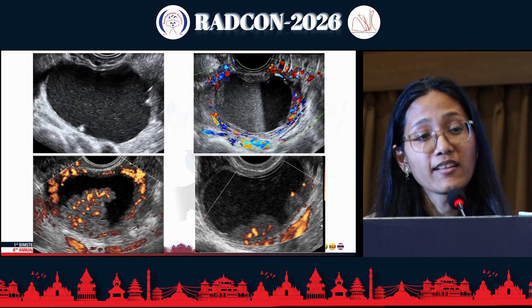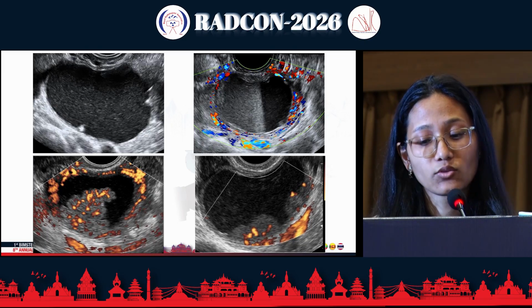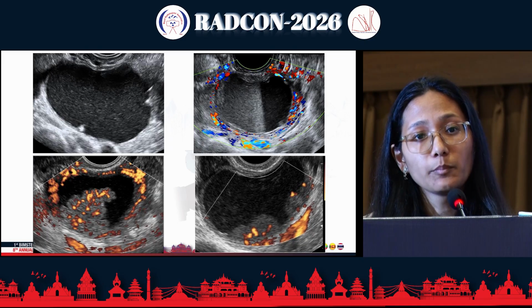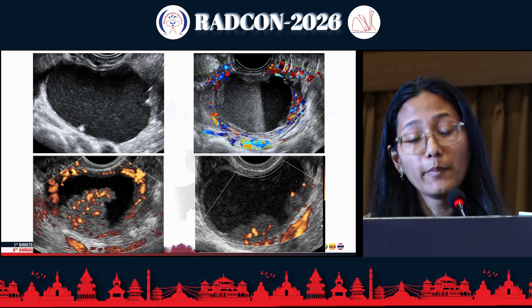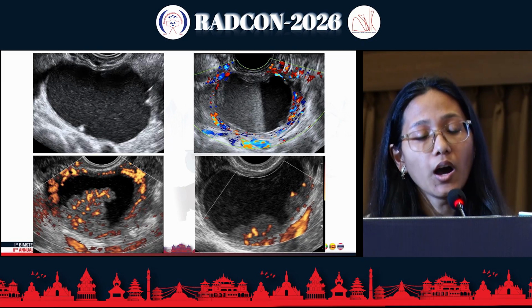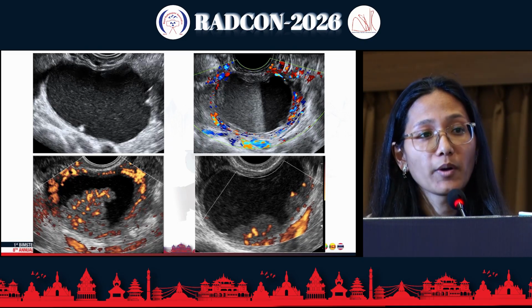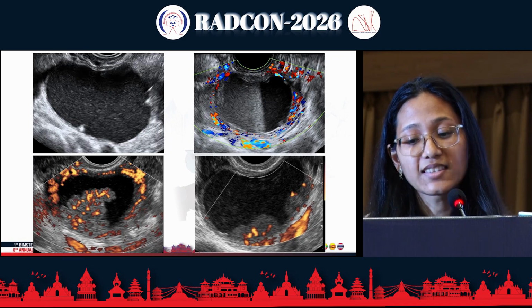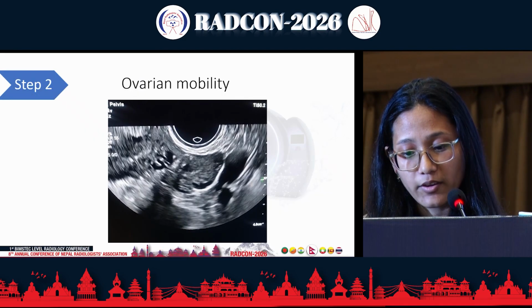If it is there and if there is vascularity in these nodules, either other malignant ovarian neoplasm, malignant transformation of endometrioma, or decidualized endometrioma should be suspected. In the second step, we are looking for the ovarian mobility.